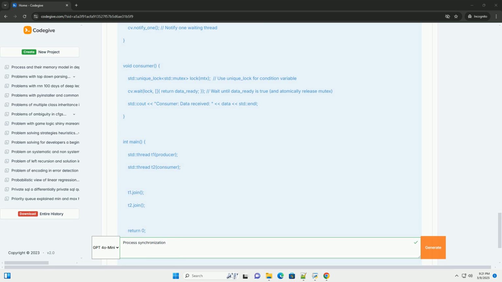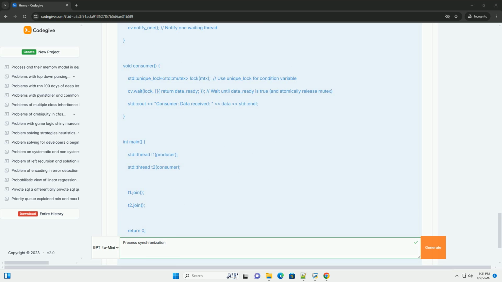Condition variables for more complex synchronization scenarios where threads need to wait for specific conditions to become true. Read-write locks when reads are much more frequent than writes. Message passing for distributed systems or when direct shared memory access is undesirable.